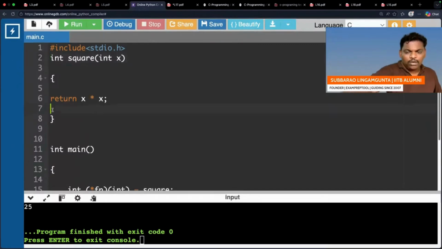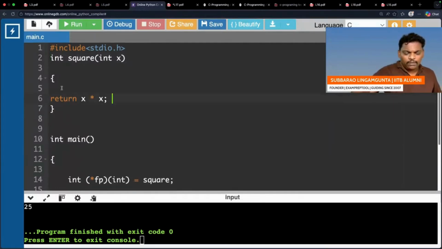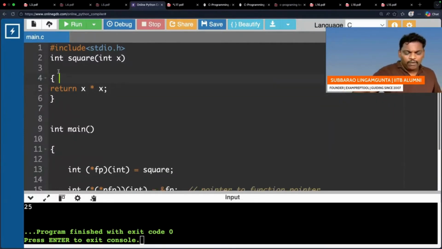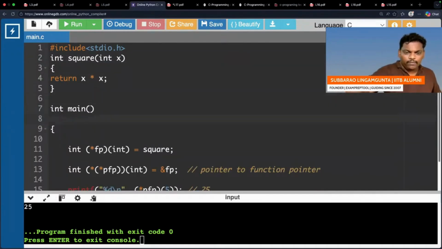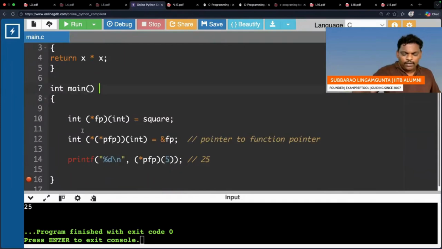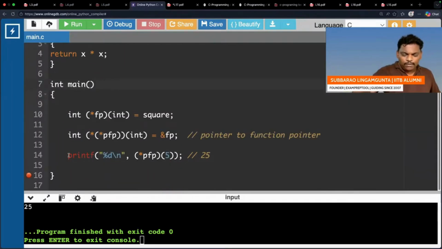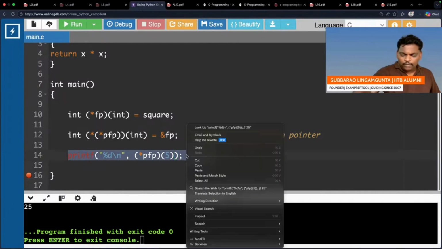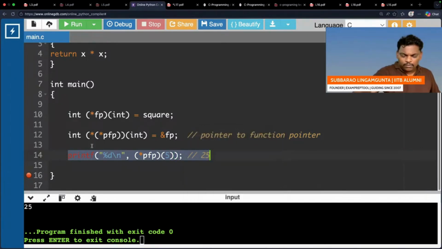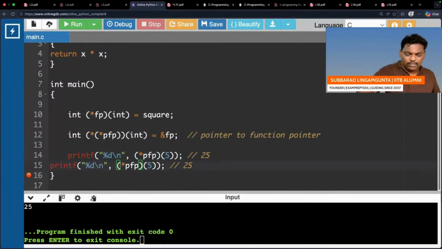You have to verify properly. This is really not required. For your convenience, I am doing it. Same line, I am doing one more time. One more star also keep. Same answer, because it is a double pointer.